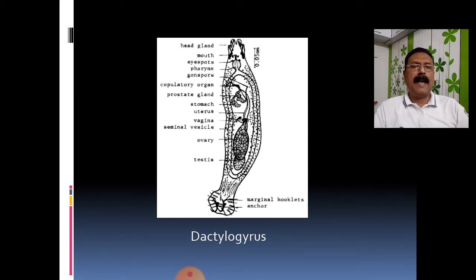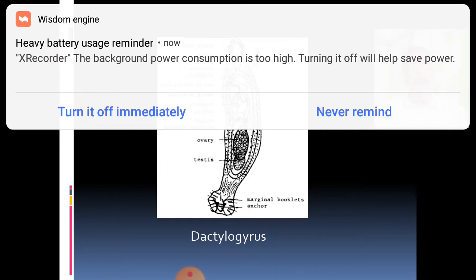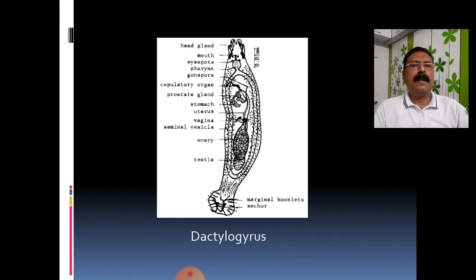It has a cephalic head gland at the anterior region, a conical type of structure. Posteriorly it has the haptor. That haptor is meant for attachment, and the presence of 2 pairs of eyes, that means 4 eyes, is there. It has a well developed digestive system. It has the mouth, the pharynx, and the esophagus.